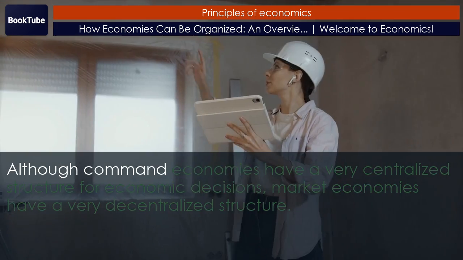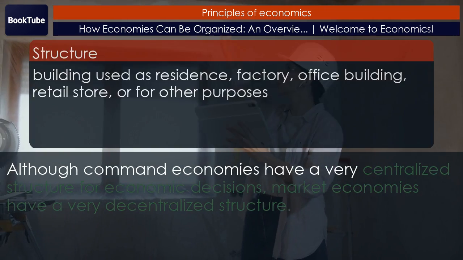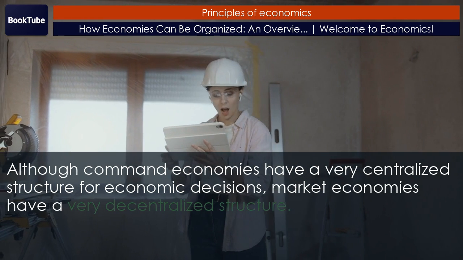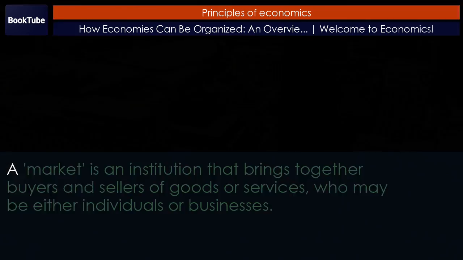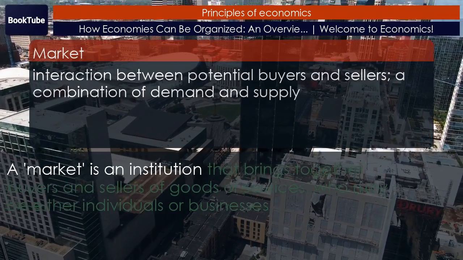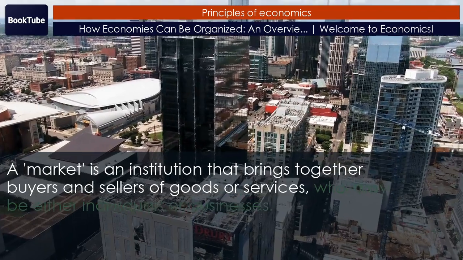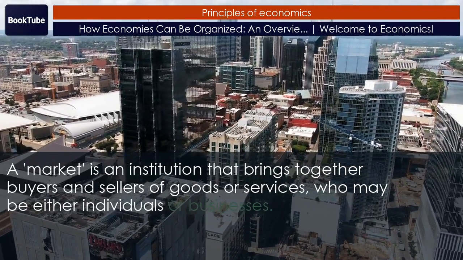Although command economies have a very centralized structure for economic decisions, market economies have a very decentralized structure. A market is an institution that brings together buyers and sellers of goods or services, who may be either individuals or businesses.